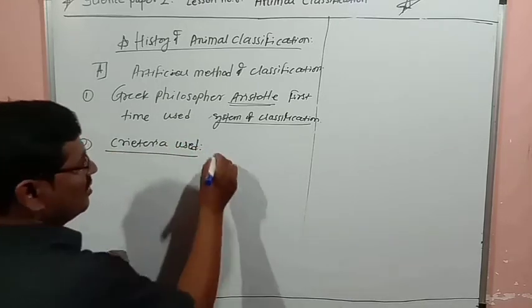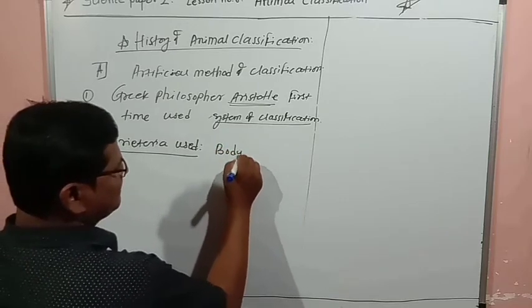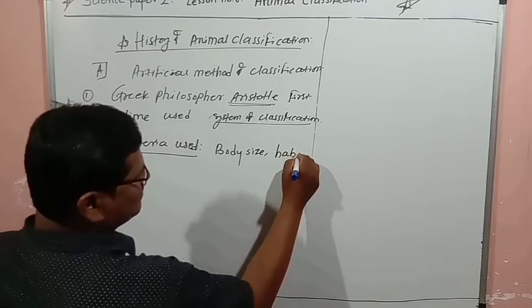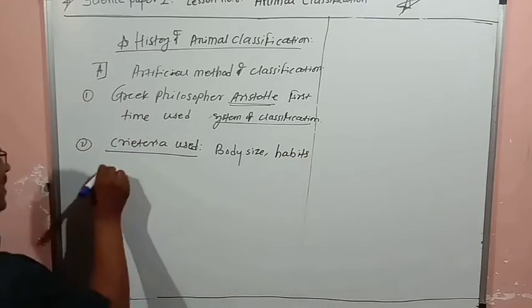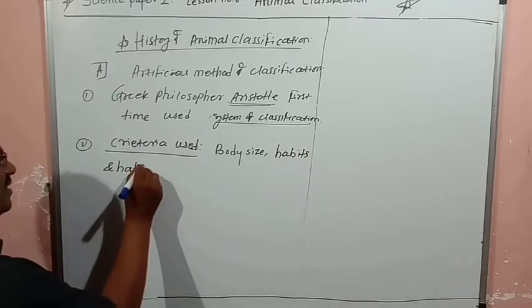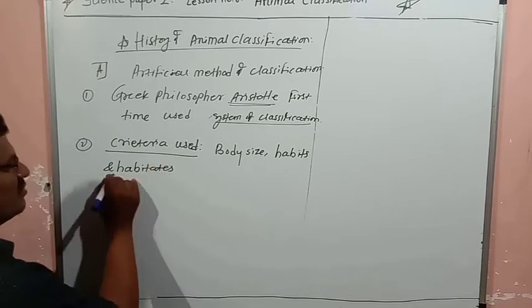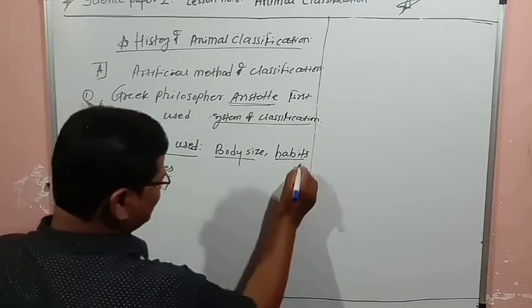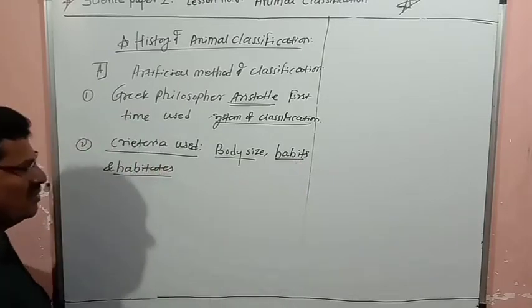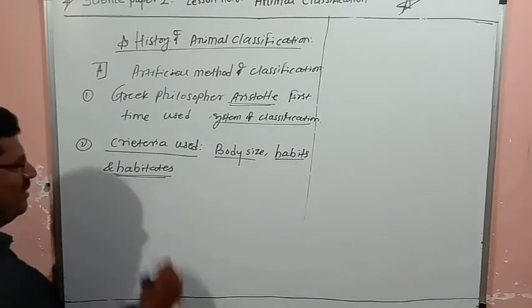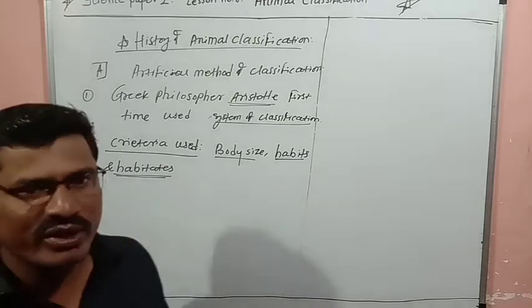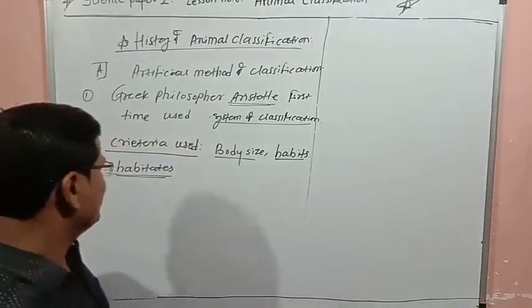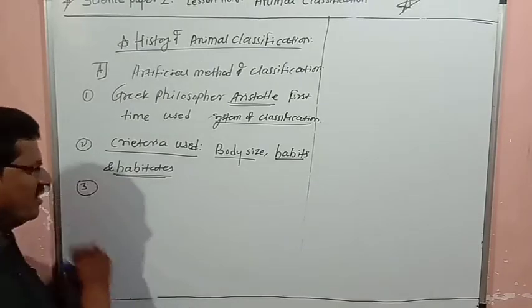The first is body size, smaller or larger, microscopic. The second is habits, such as eating food, and habitats, the places where they are living. These points were considered by Aristotle.